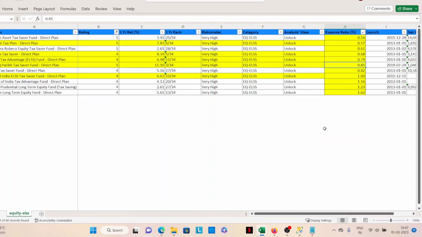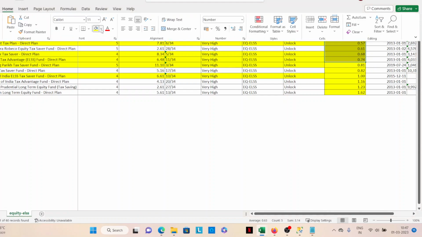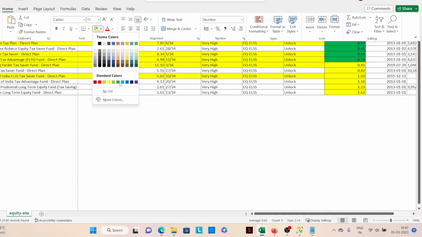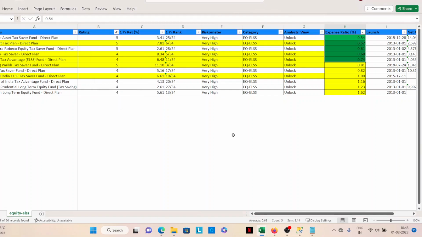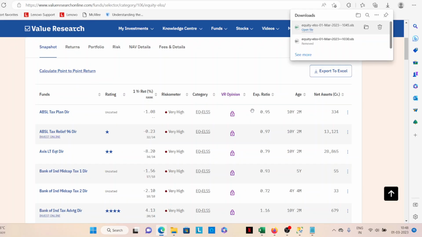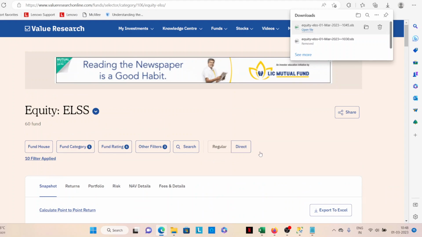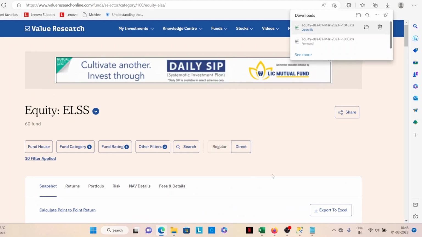Now we see what's happening. We go with the expense ratio, and if I choose the top 5, that list is different. The top 5 would be this list. So I'm looking at a low expense ratio now. Of course, you have to see whether you downloaded a SIP of direct or indirect. It seems indirect, so it's fine.